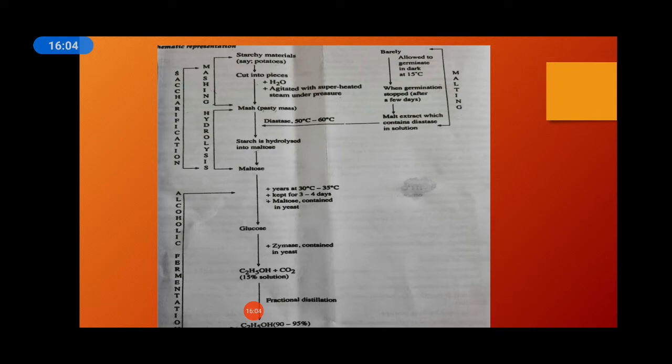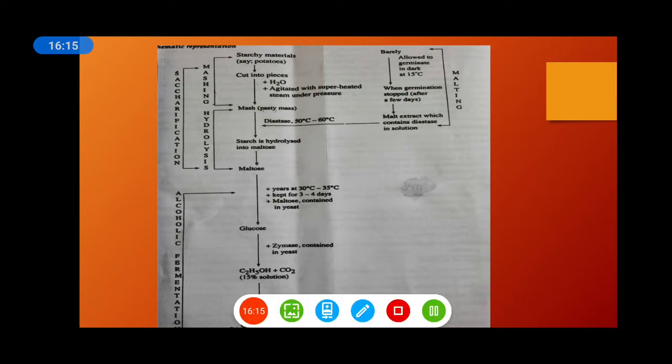The fermentation starts and under the influence of diastase, starch is hydrolyzed into the maltose. So here we get the maltose. We have done the first three steps. We are doing the saccharification. In saccharification we did the malting, mashing and the hydrolysis, and after hydrolysis we are getting the maltose.